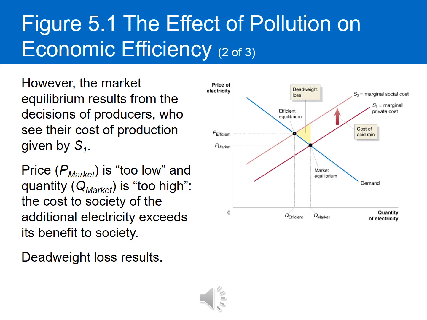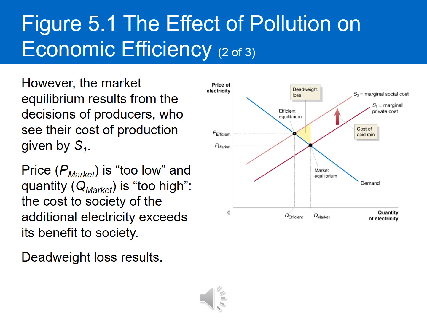Now, what is the effect of the private electric producers not taking into account the total social cost of producing electricity? Well, the market equilibrium that's going to occur in the real world, in practice, is going to be where the private cost supply curve crosses the demand curve. So they're going to produce at Q market, and the price will be at P market.